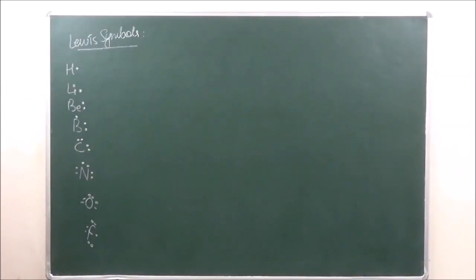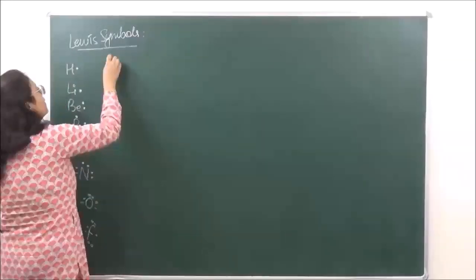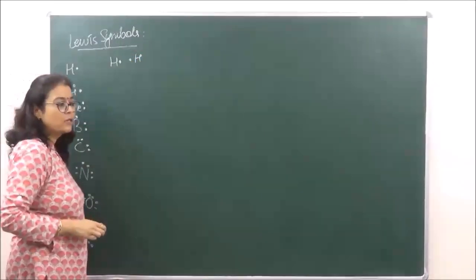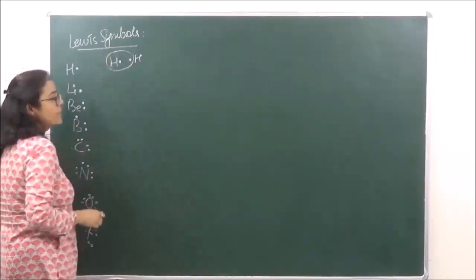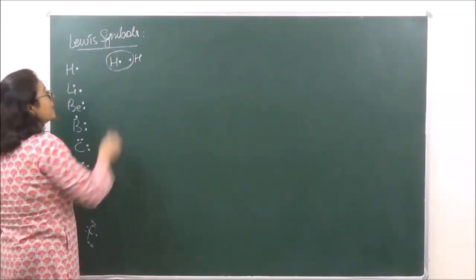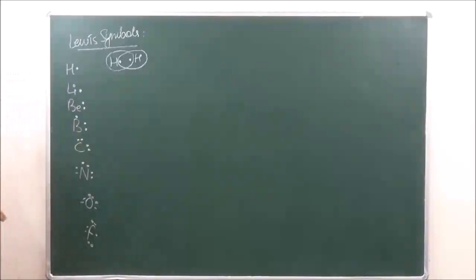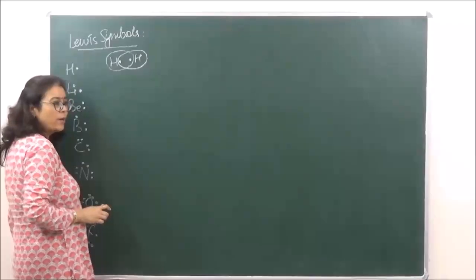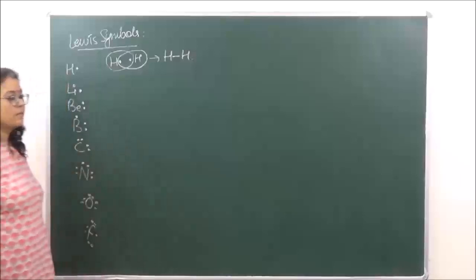Okay. Now, in order to show the bonding, let's take simple examples today, then we will do it in detail in the next lecture. In order to show the bonding, if hydrogen has 1 electron and the other hydrogen also has 1 electron, then what is this hydrogen going to do? It will share the electron to complete its duplet. In a similar manner, this will also share the electron. So there are 2 electrons which are being shared over here. 2 electrons form 1 bond. So this is how we represent hydrogen.